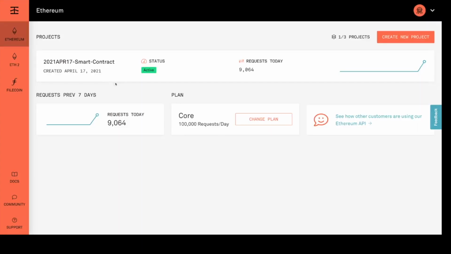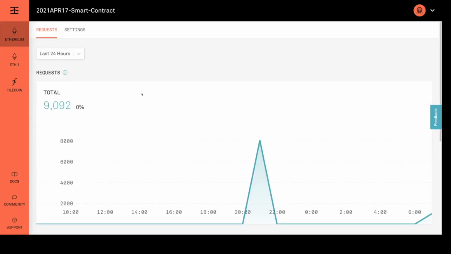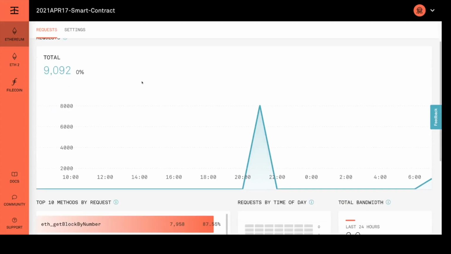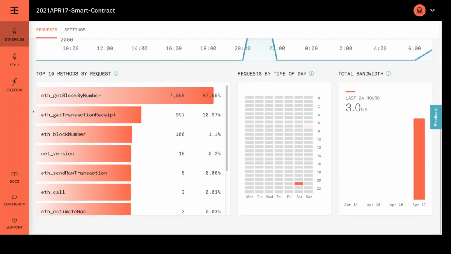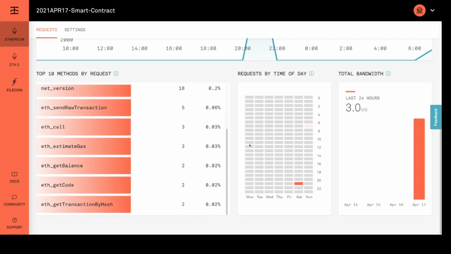Once you create a project and go inside, you will see various metrics here: how many requests have been made, and the top 10 requests by method. For example, I'm getting eth_getBlockByNumber, eth_getTransactionReceipt, eth_blockNumber, and so on. I'm getting all this information here.